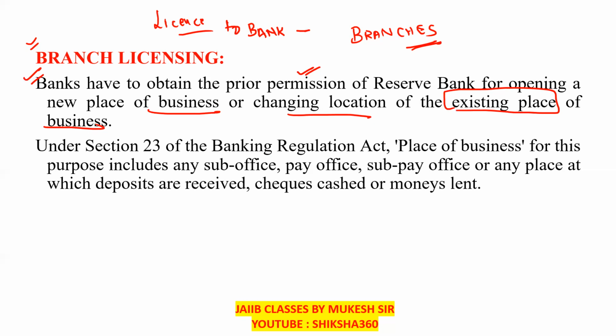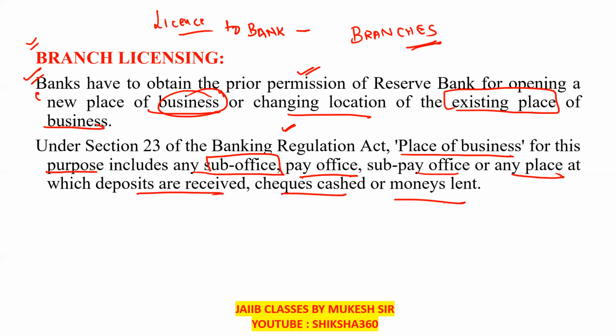What is the meaning of place of business? Under section 23 of the Banking Regulation Act, place of business for this purpose indicates any sub-office, pay office, sub-pay office, or any place at which deposits are received, checks are cashed, or money is lent. So they get the license under section 23 of the Banking Regulation Act.